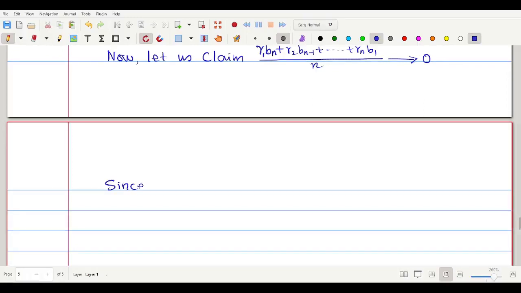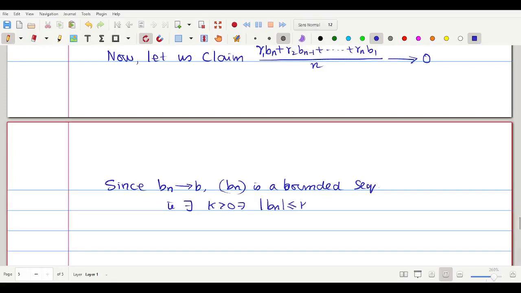Since bn converges to b, bn is a bounded sequence. Correct? So what does it mean that bn is a bounded sequence? That is, there exists some positive k such that modulus of bn is always less than or equal to k for every n belonging to the natural numbers. This is very important. So bn is a bounded sequence.